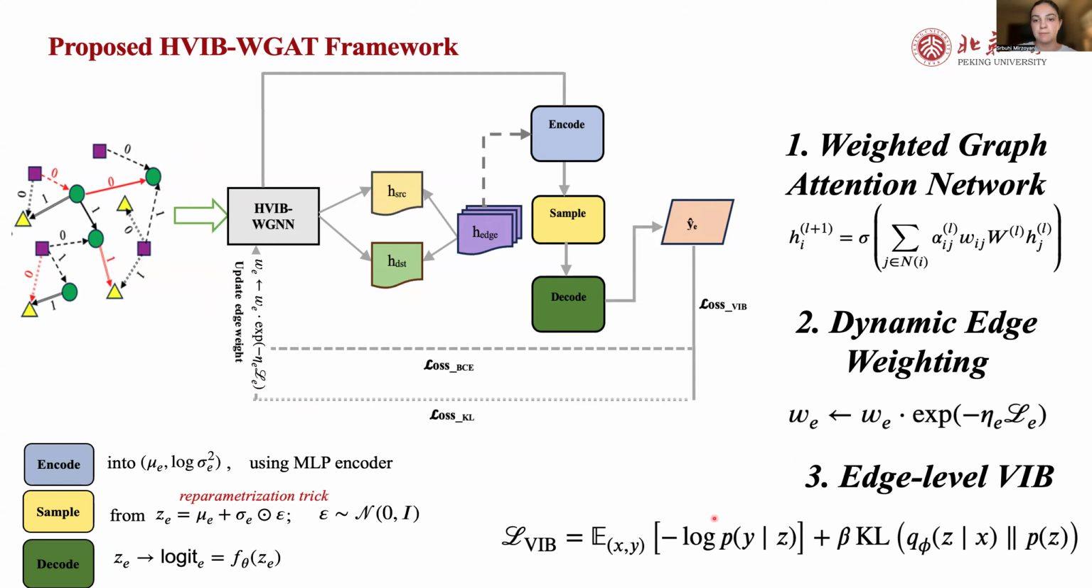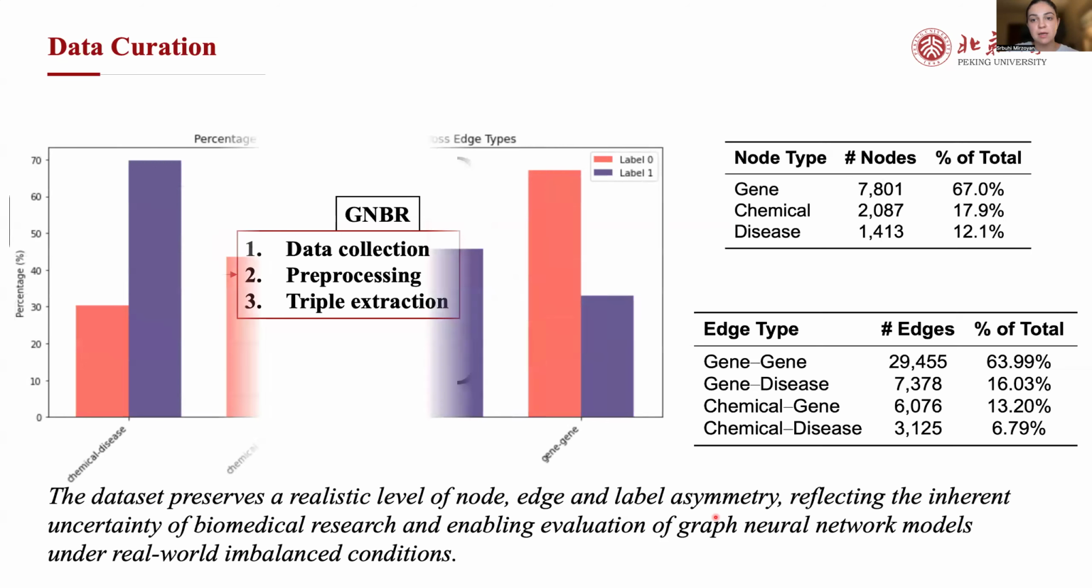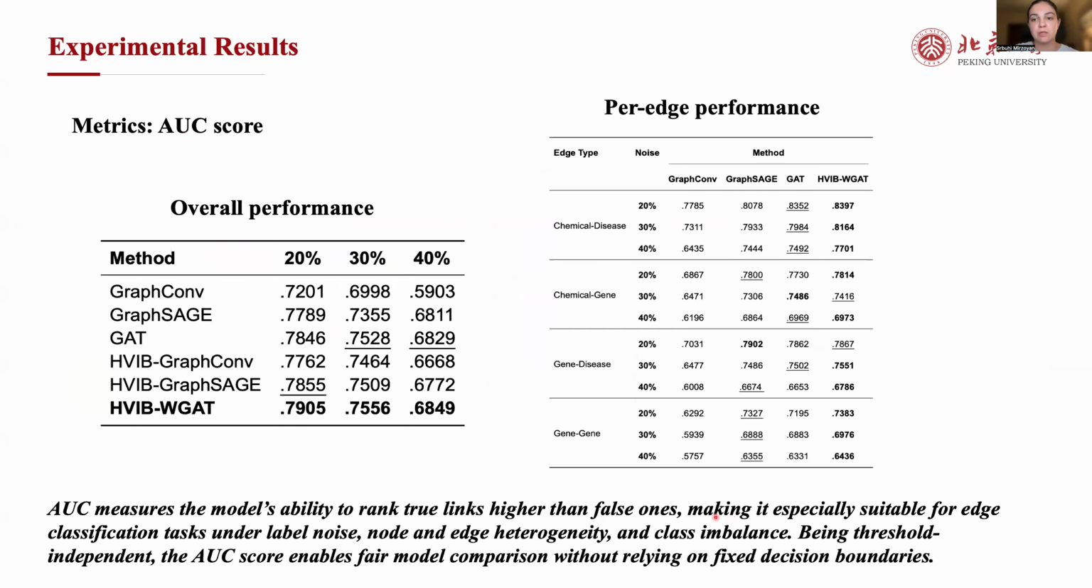To evaluate our framework on a real-world scenario, we constructed a novel knowledge graph using one-year data from PubMed and bioRxiv and used the source information of triples as proxy for reliability, marking edges from PubMed as reliable and from bioRxiv as unreliable. We report the overall and per-edge performance using threshold-independent AUC score.